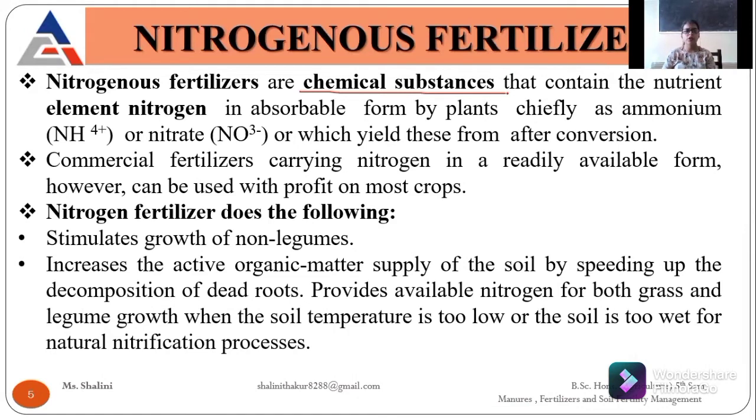If I talk about rice, it takes nitrogen in the form of ammonia. Only that crop uses nitrogen in the form of ammonia, and other crops take nitrogen in the form of nitrate.